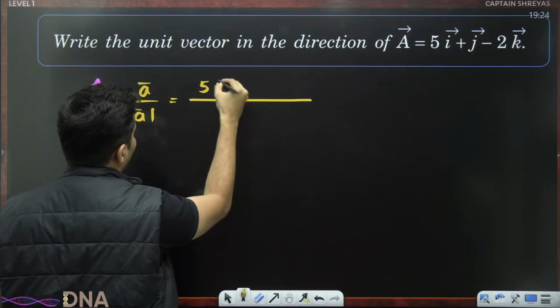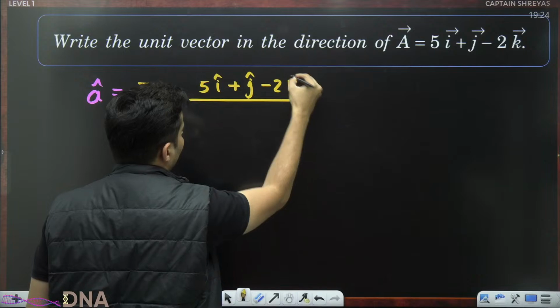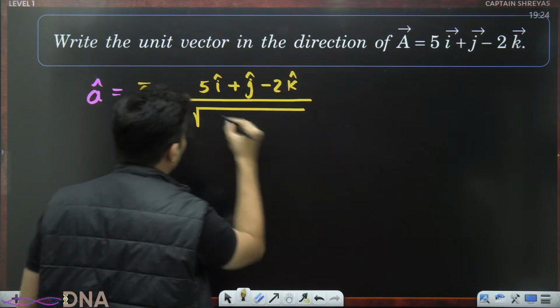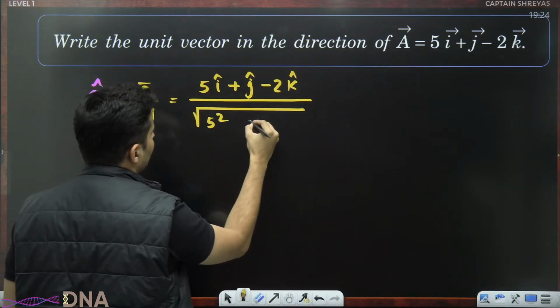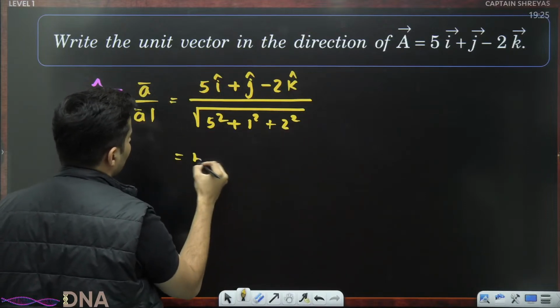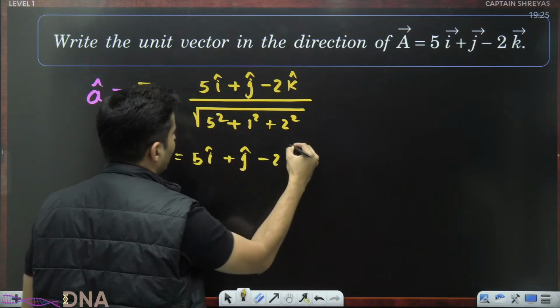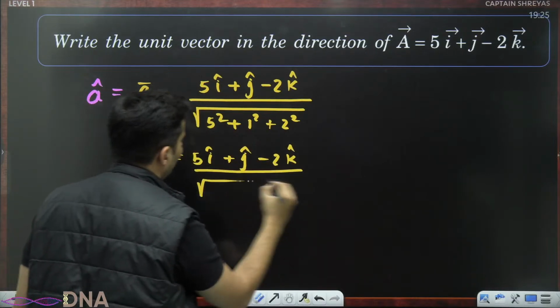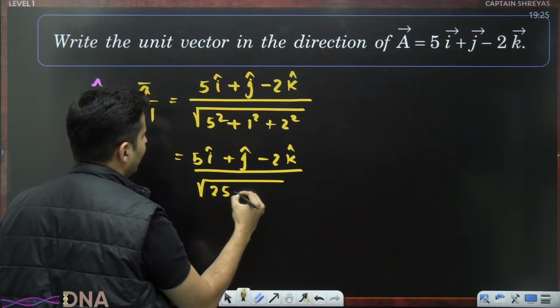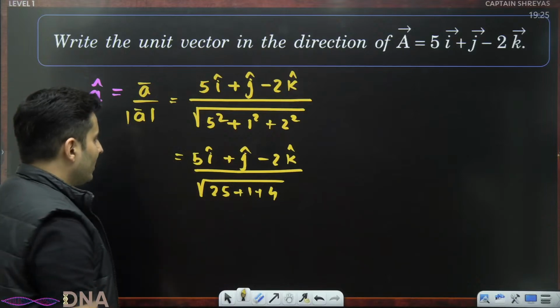It is 5i cap plus j cap minus 2k cap. What is the magnitude? Take components, square them, add them, and put it under the root. So this will become 5i cap plus j cap minus 2k cap, whole thing divided by root of 5 square is 25 plus 1 plus 4. This is nothing but root 30.